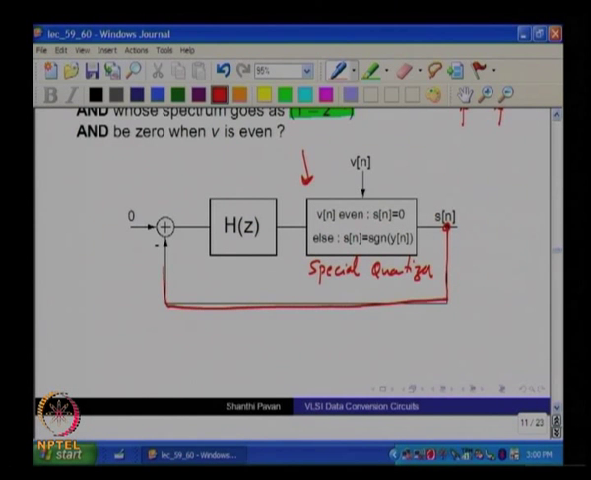Okay, and you do this, and the sequence will have 0 mean and a low frequency behavior which goes as 1 by 1 plus h of z. Is this clear? All right.